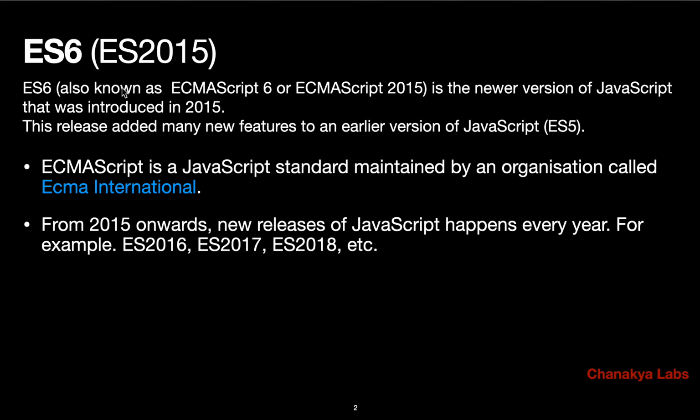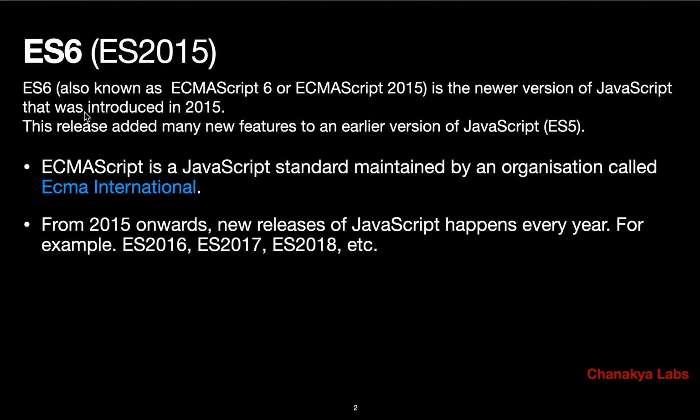Now, one small thing: ES 2015 is also called ES6. Similarly, after that you just keep incrementing this number. So ES 2016 is also called ES7, ES 2017 is also called ES8, in that manner. But the most popular terms are ES6 and 2015, and after that generally people use ES 16, 17, 18 to represent the 2018 version, rather than saying ES9 or ES10.